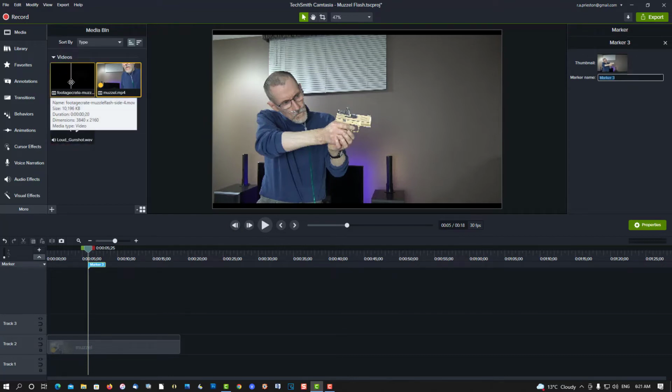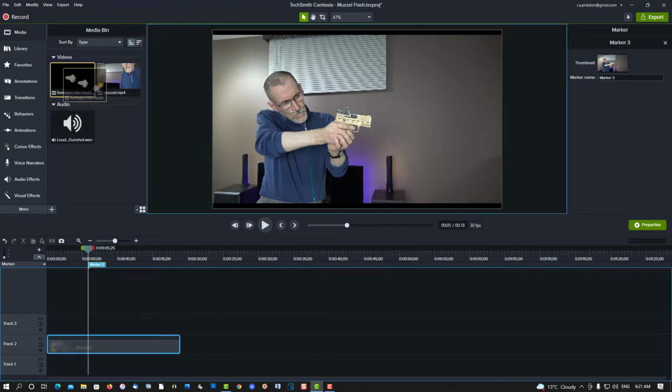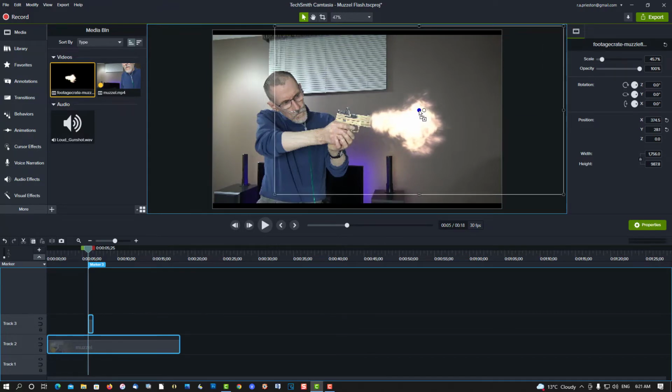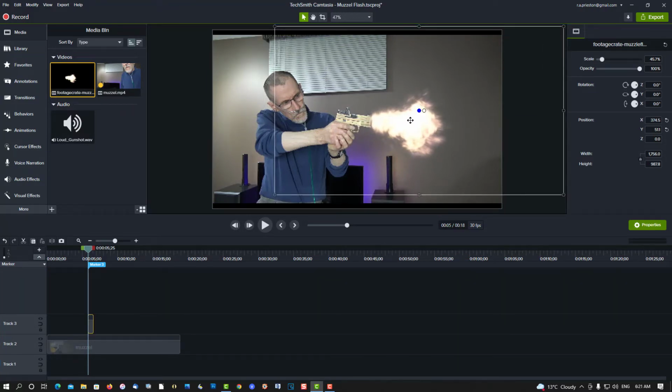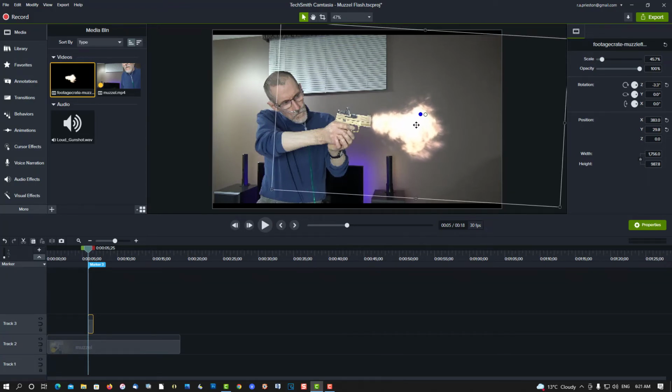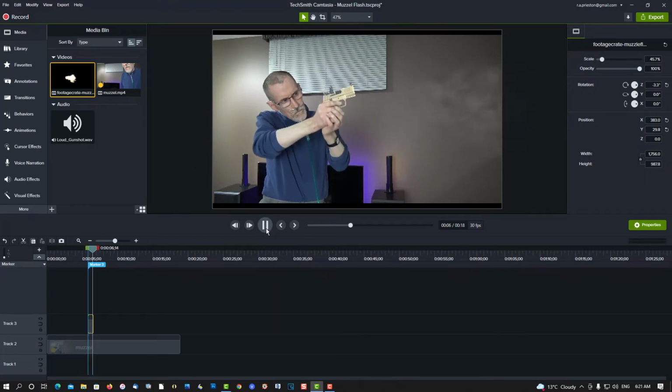Now we're going to put our Productioncrate muzzle flash on. This is an MOV file. All you have to do is just drag and drop it right over top of the image. You can rotate it if you need to. Rotate it a bit. Play it back.